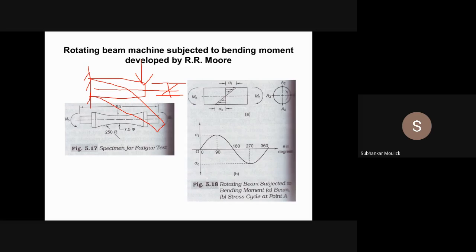This is the distribution at the middle layer of the beam. Stress is zero. Above the middle layer, tensile stress is there, and at the topmost layer, the tensile stress value is maximum. Similarly, below the neutral axis, compressive stress is there, and at the bottommost surface of the beam, compressive stress is maximum and is equal to sigma c. Yes or no? Yes, sir.